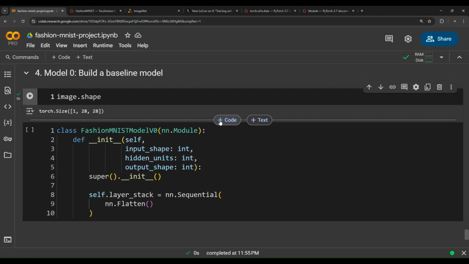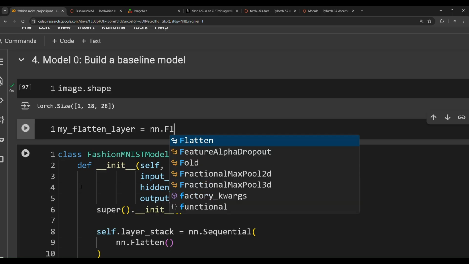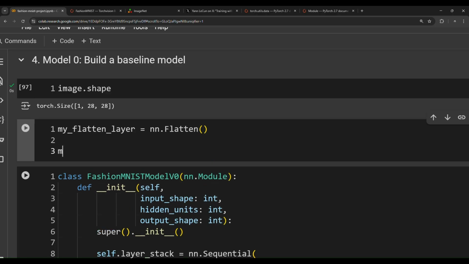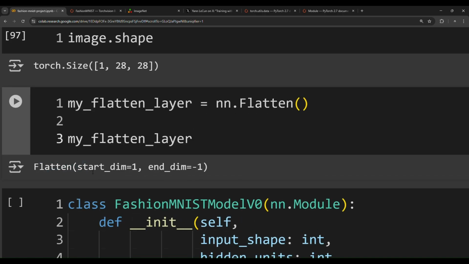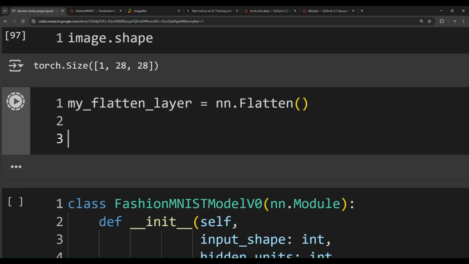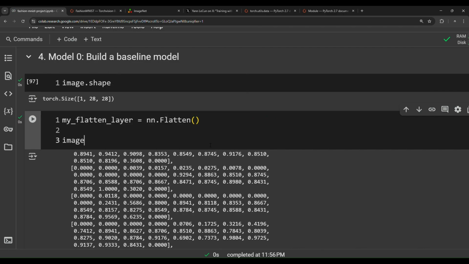Now I'm going to show you the flatten here. I'm going to specify a variable called, for example, my_flatten_layer equals nn.Flatten. If we just show this flatten layer, it's just a simple flatten layer, nothing fancy in here. The important thing is I have an image in this shape.